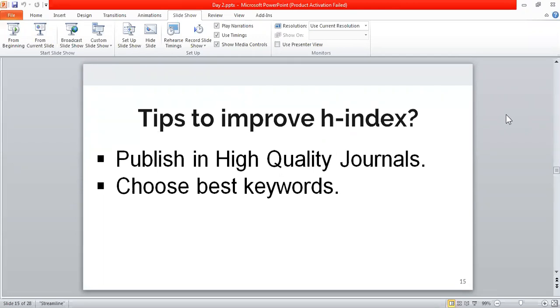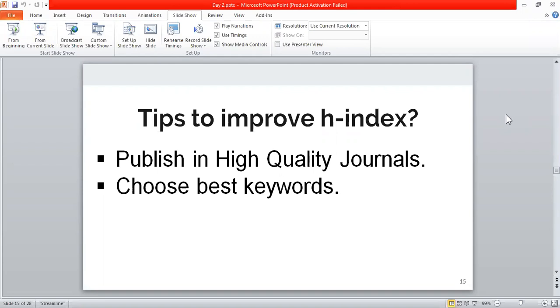It does that on the basis of three things: first is the title, the second is the keywords, the third is the abstract. So here the keywords play an important role.